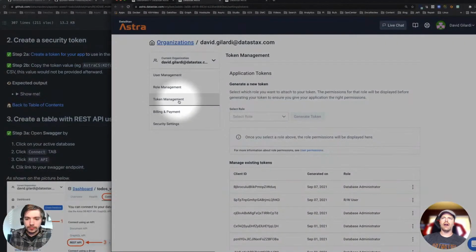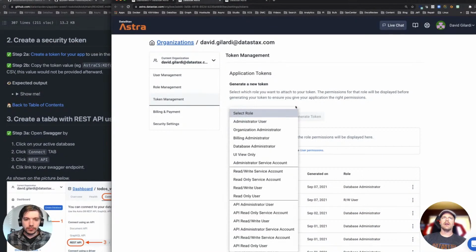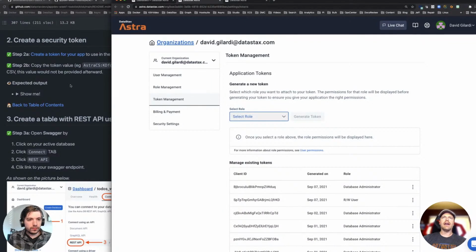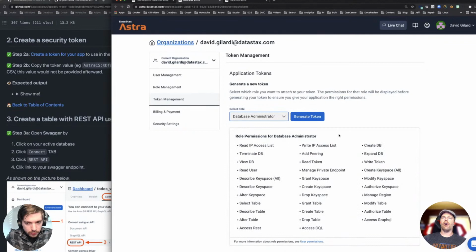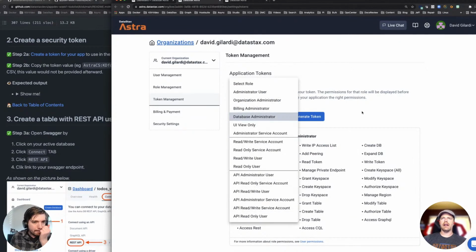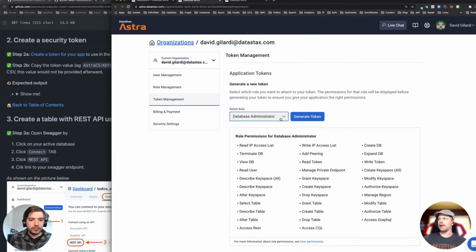And then once I've gone there, you'll see I've got this role. Now, for today's case, just pick database administrator, right? You'll see that there's a whole set of roles here, but we're just going to make it easy. Pick database administrator, say generate token.